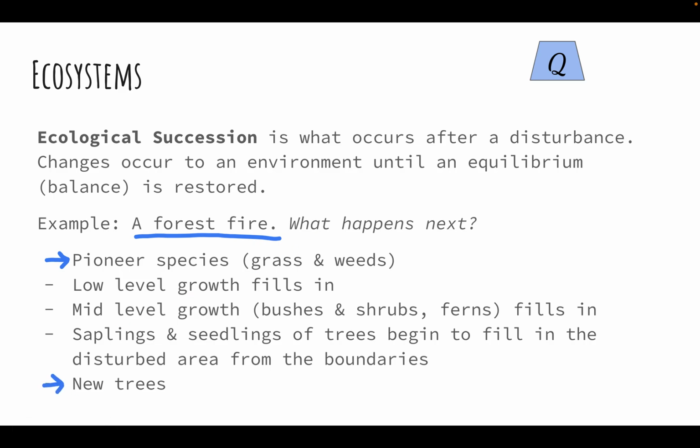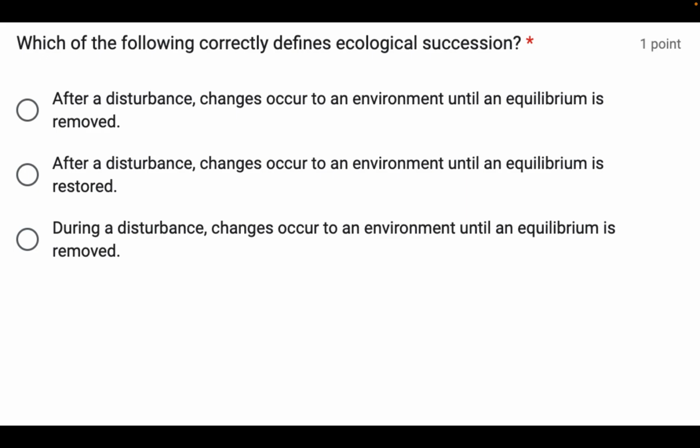Okay? We're going to have one final question on this, and that's going to be it for this lesson. Which of the following correctly defines an ecological succession? After disturbance, changes occur to an environment until an equilibrium is removed. After a disturbance, changes occur to an environment until an equilibrium is restored. During a disturbance, changes occur to an environment until an equilibrium is removed.